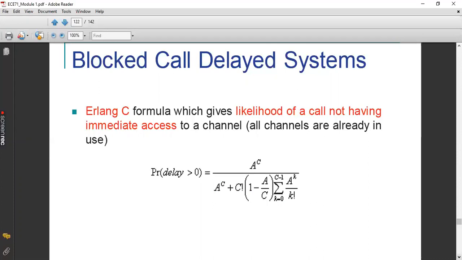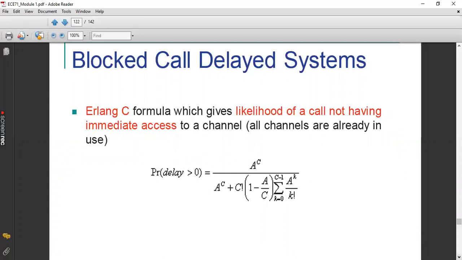They will go into the server and the system will provide the channel to the request at that immediate point of time itself. There is no delay in that particular case. But if all the channels available in the pool are now in busy state, then only they need to be put in the queue. In that case, they are experiencing some positive delay. So for that, we are going to apply this particular formula to calculate the probability, or the chance, of that particular subscriber experiencing the delay.